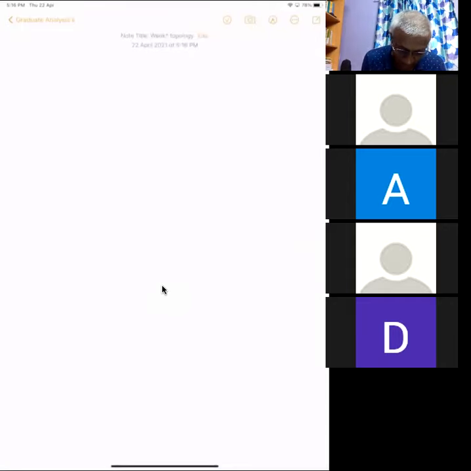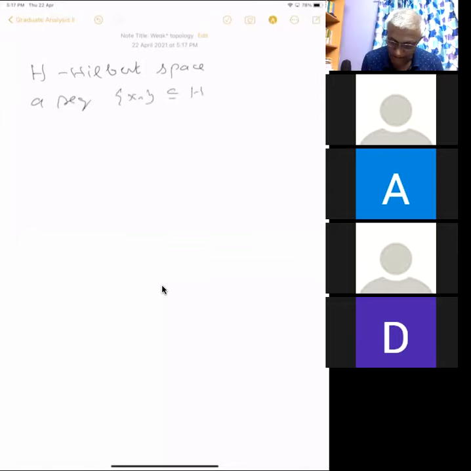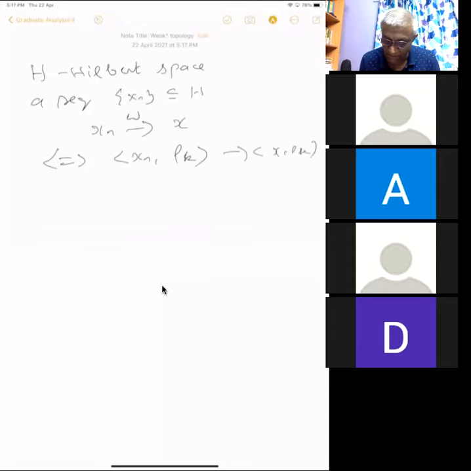I said the following: if H is a Hilbert space, then a sequence xn contained in X, xn converges to x weakly is equivalent to saying <xn, ek> converges to <x, ek> for all k, where ek is an orthonormal basis.